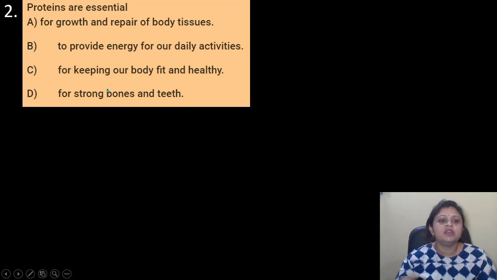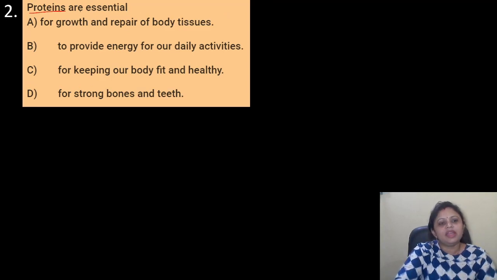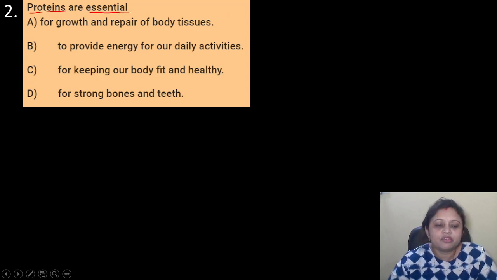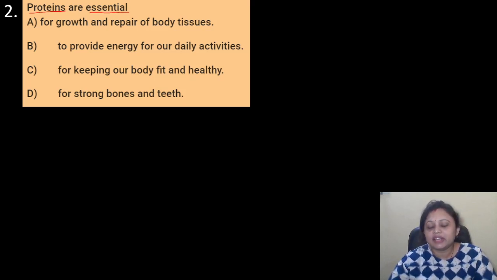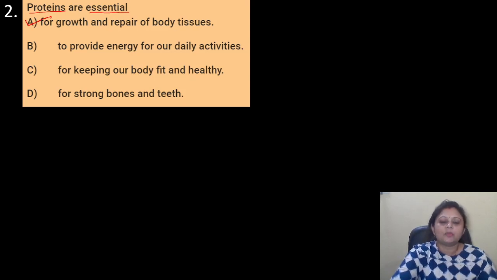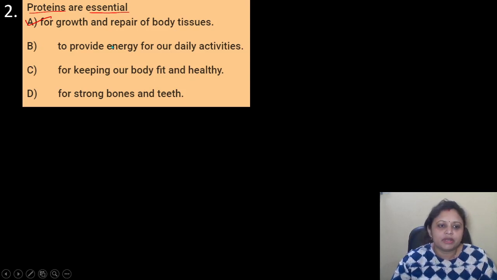Coming to the next question, proteins are essential. Options are A, for growth and repair of the body tissues, B, to provide energy for our daily activities, C, for keeping our body fit and healthy, D, for strong bones and teeth. Proteins are essential for growth and repairing of body tissues. They also help in the growth of muscles. If someone wants to build muscles, then he or she should take more protein in the diet. So here the correct answer is option A. Got it?